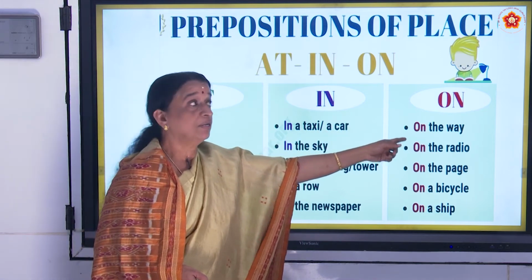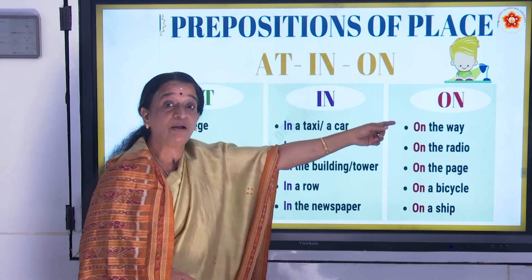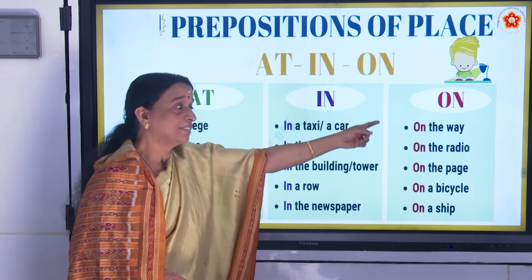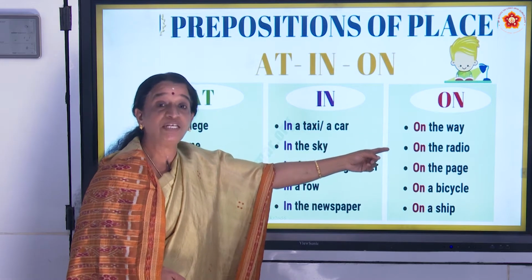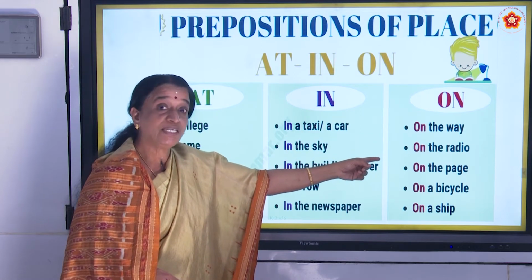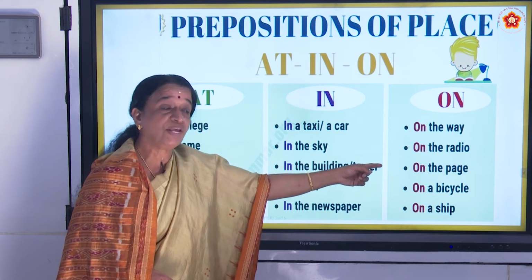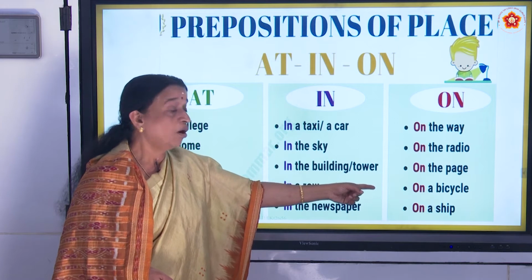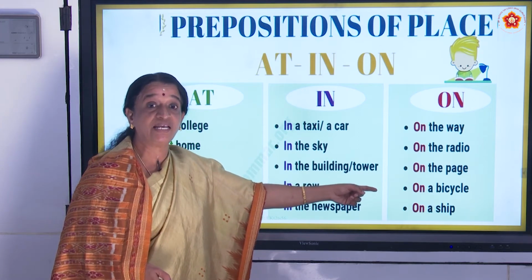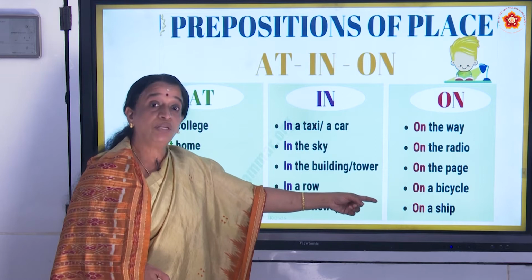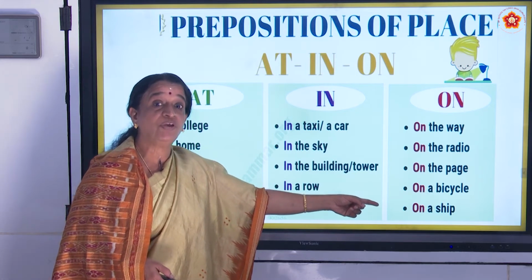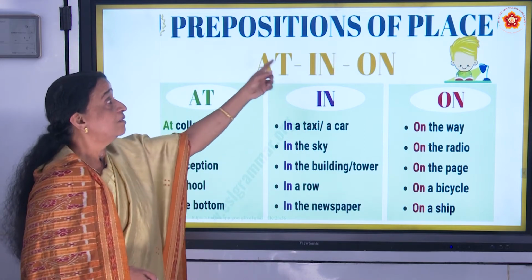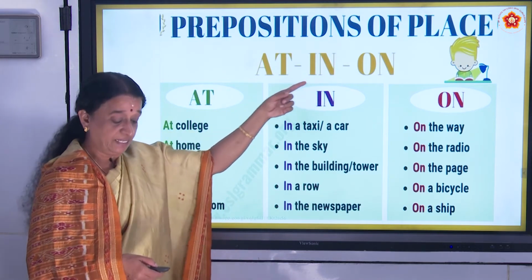Next is on. So it is all saying something about the prepositions of place. On the way. I met him on the way. I was hearing something and it was on the radio. On the page. I wrote something on the page. On a bicycle. He was on a bicycle when I saw him. On a ship. The ship was moving and he was on a ship. So, these are the prepositions of place.